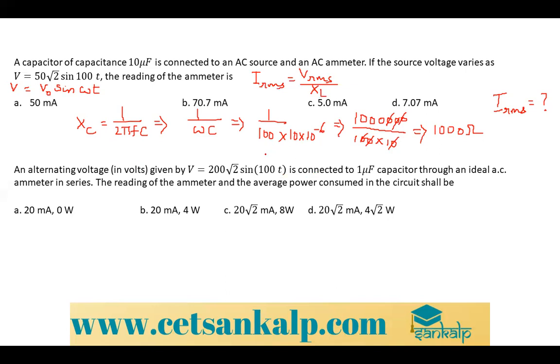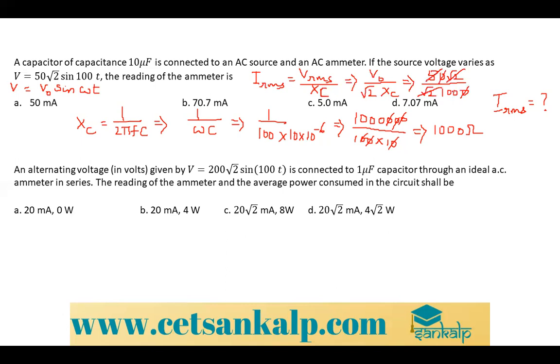Instead of XL, you are going to write XC. So VRMS I can write as V0 divided by root 2, into XC. What is your V0? It is 50 root 2 divided by root 2 into 1000. Root 2 cancels.